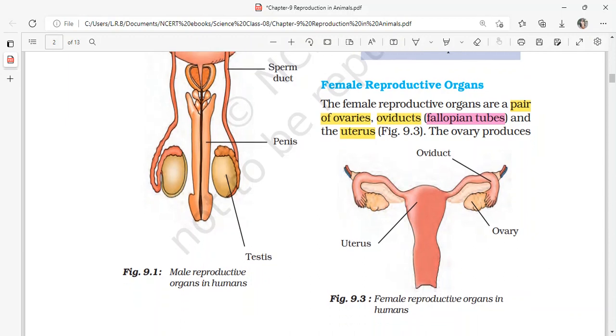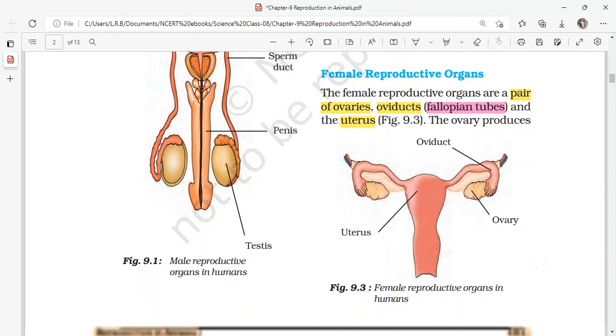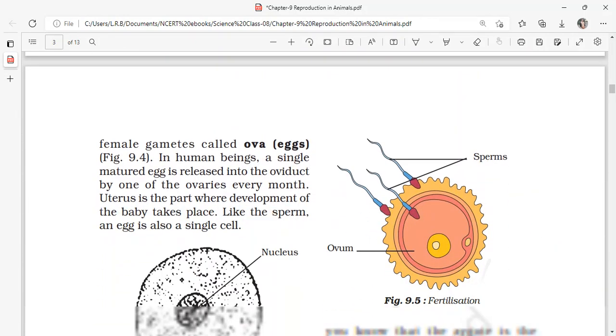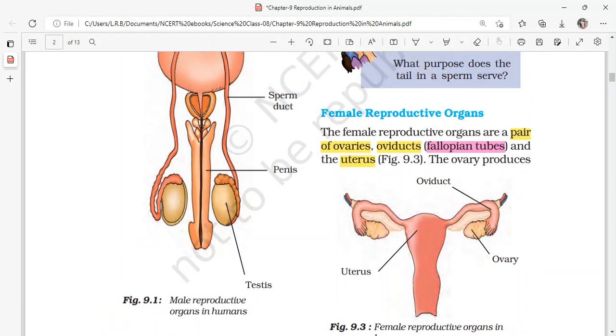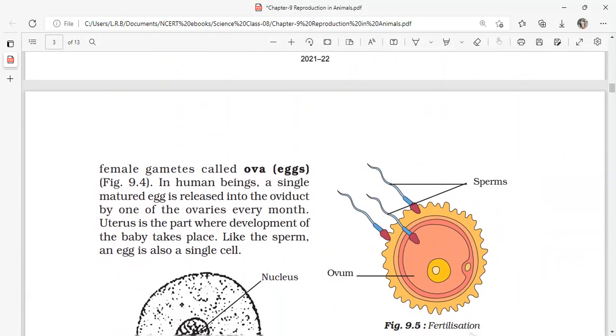The ovary produces female gametes called ova. So what are the female gametes called in humans? They are called ova. The singular form of ova is ovum, O-V-U-M. Ovum. The plural is called ova or eggs.